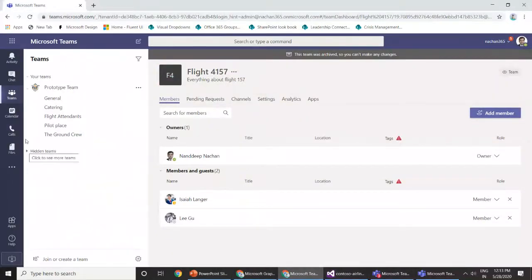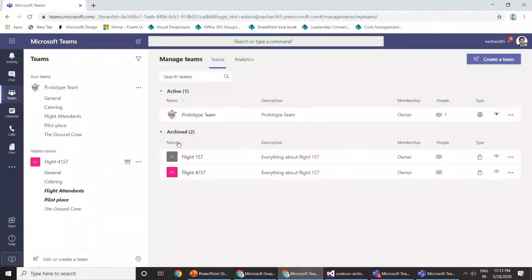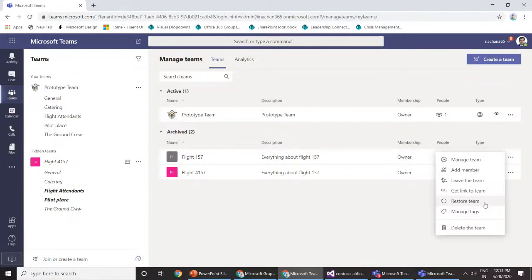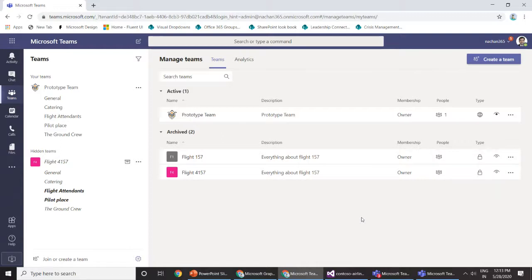Now you can see that I can see the prototype team which I didn't archive, but at the same time the other two teams are hidden from here. If you want to have a look at the teams which have been archived, the best way is to click this manage teams, and then under archived, we'll be able to see those teams which we have archived. From here, you can even restore that particular team, or you can go ahead and delete the team if you don't want to keep it for the next purpose. With that, I will switch back to my presentation.